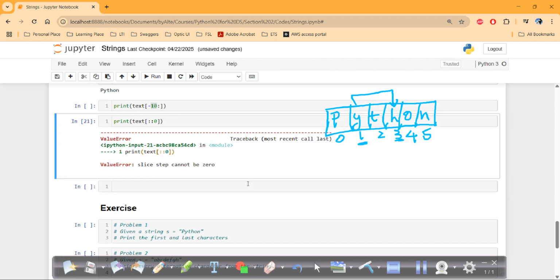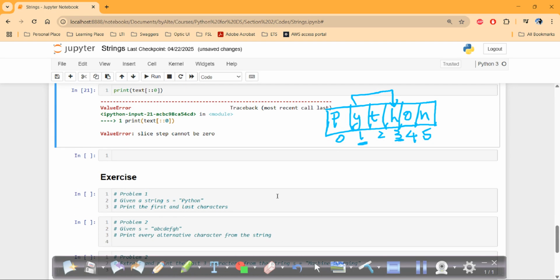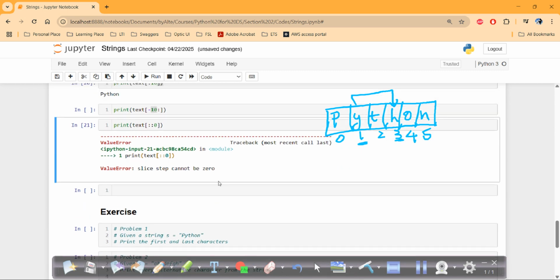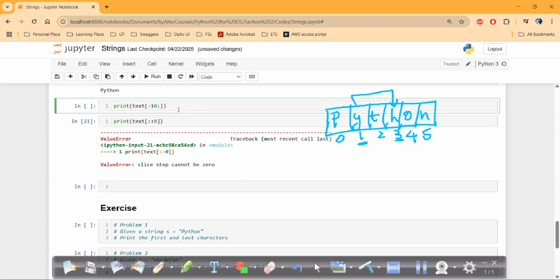So we'll see you in the next video, where we'll talk about negative indexing. With that, we can say that the indexing is done, and also practice more on the exercise problems. Probably in the next video, I'll show you this exercise so that you will have more confidence in slicing. I'm very sure that if you follow this video and the next video, you'll be very strong in slicing, which is really important for your entry level Python interview, and if you want to do any advanced Python data types, whenever you're dealing with arrays like NumPy and Pandas, this indexing is really helpful for us.